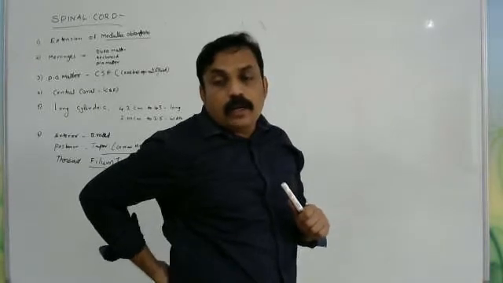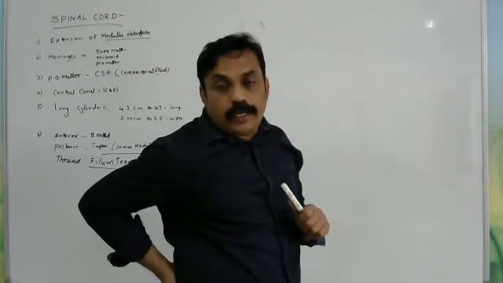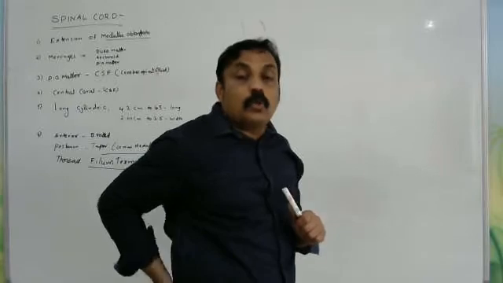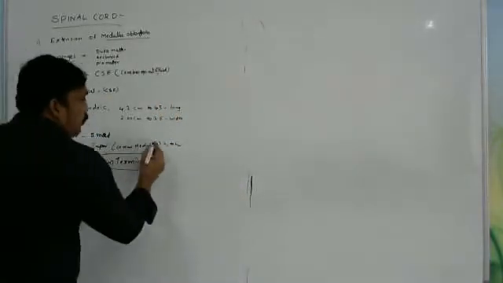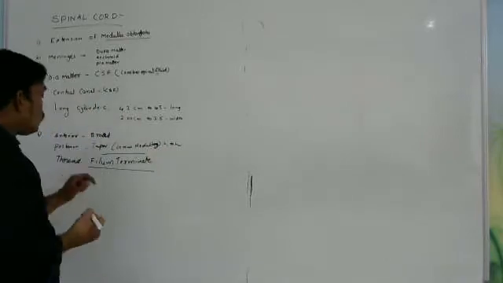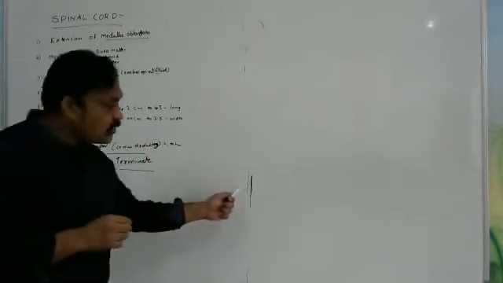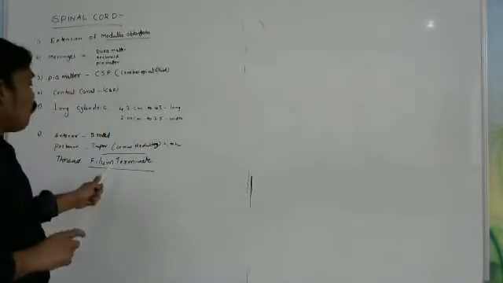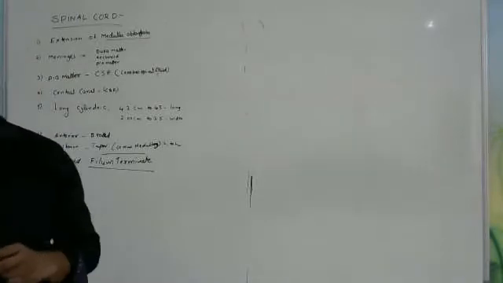The conus medullaris lies at vertebrae L1 and L2. That is the region we call conus medullaris. The last region, the small thread-like structure, is what? Phylum terminate. Okay, try to remember these points.